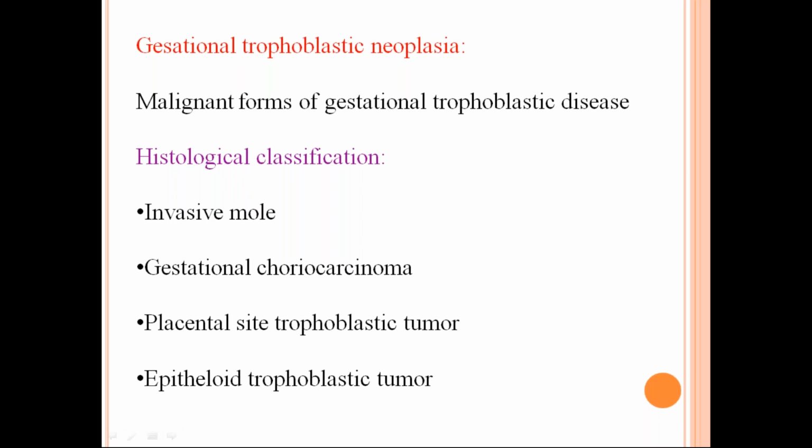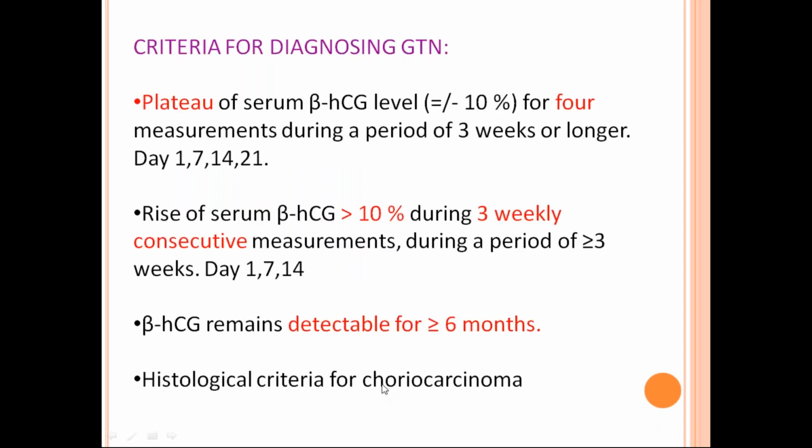Now, what are the things that come under gestational trophoblastic disease? These are invasive mole, gestational choriocarcinoma, placental site trophoblastic tumor, and epithelioid trophoblastic tumor. So how do you diagnose? Criteria for diagnosing gestational trophoblastic neoplasia.